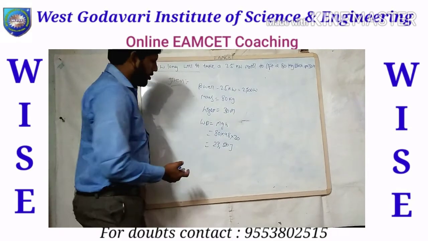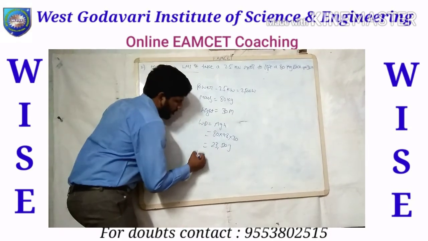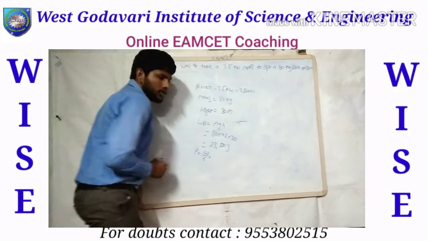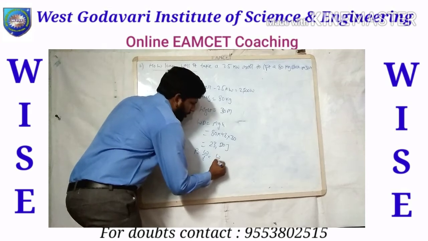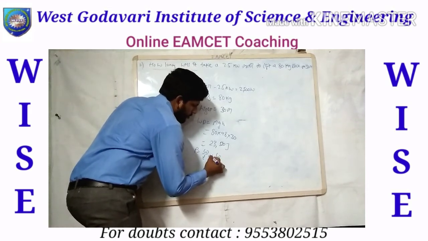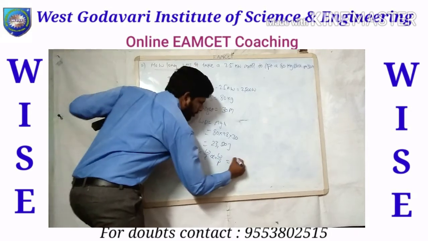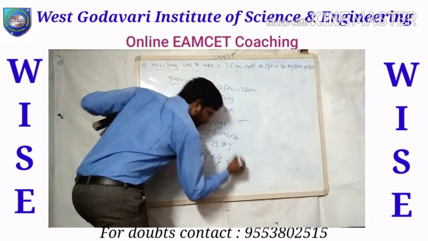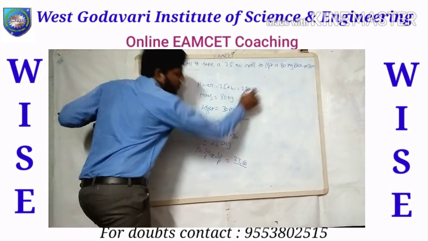Now let us find the equation for time. We know the power equation is work done divided by time. So time equals work done divided by power. That is 23,520 joules divided by the power, 2500 watts.